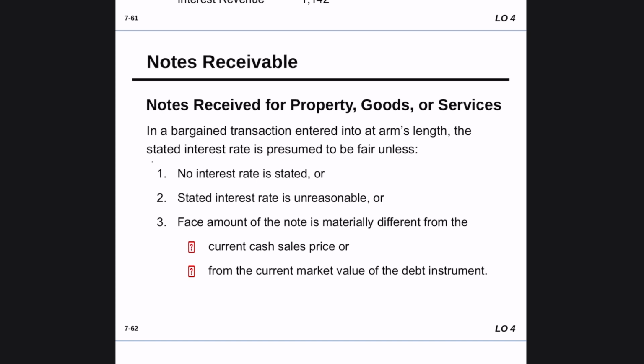So we use the note receivable for property, goods, and services, and the stated rate is considered unfair if in the notes there is no interest stated, or if the stated rate is unreasonable, or if the face amount of the note is materially different from the current cash sales price or from the current market value. All this is gonna be considered as unfair interest rates.